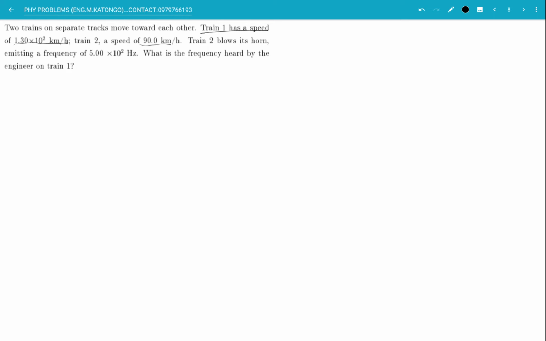So, let's get our data. We have our first train and our second train. In our first train, we are told that the speed of the train is 1.3 times 10 to the power of 2 kilometers per hour, and the speed of our second train is 90 kilometers per hour.